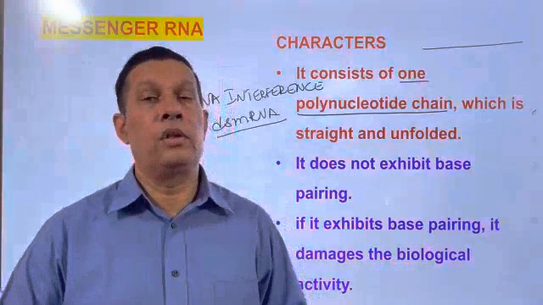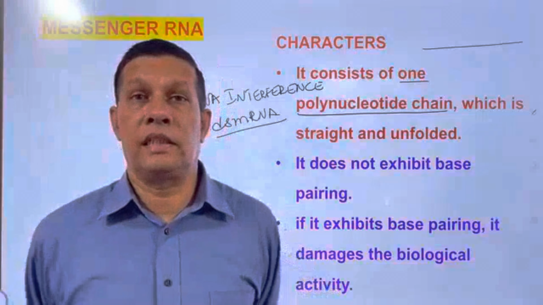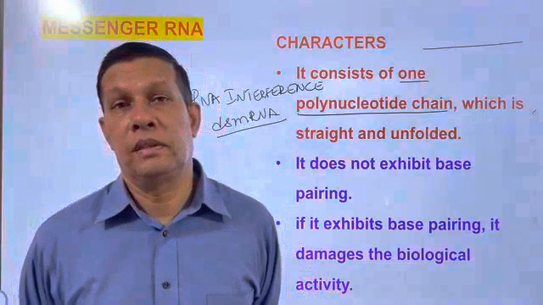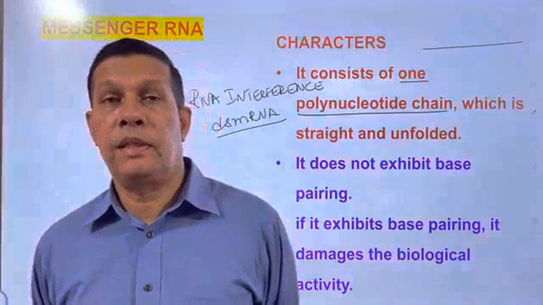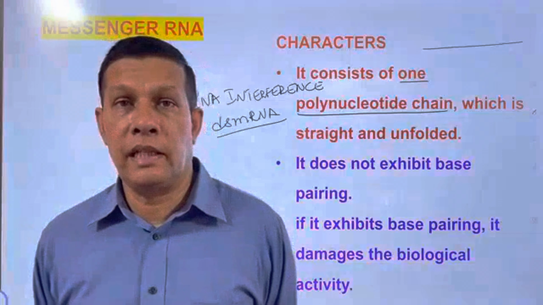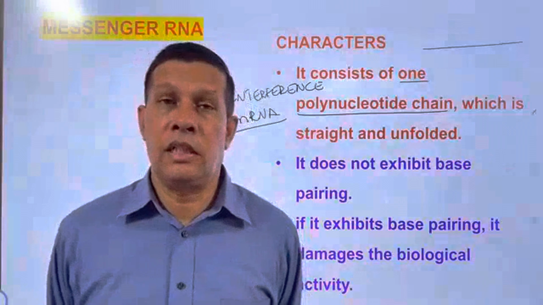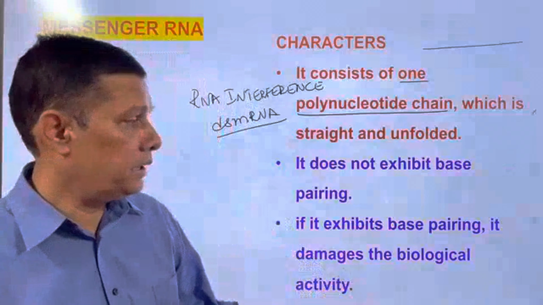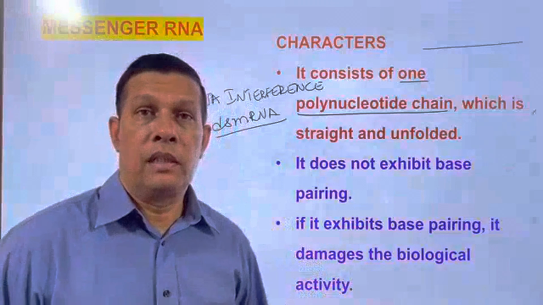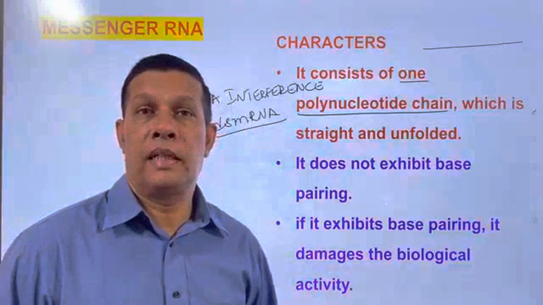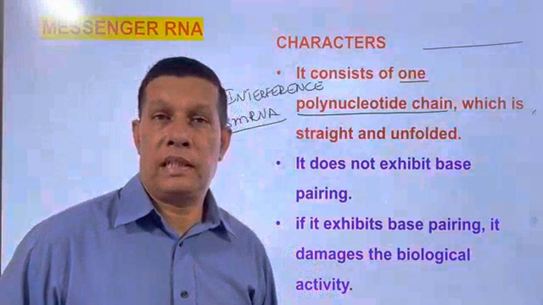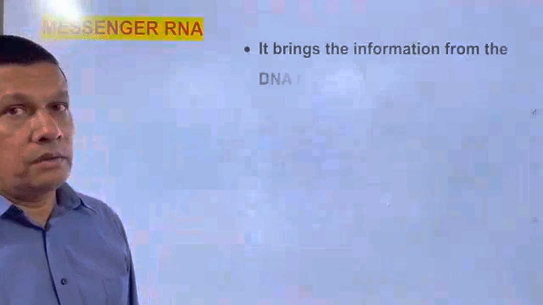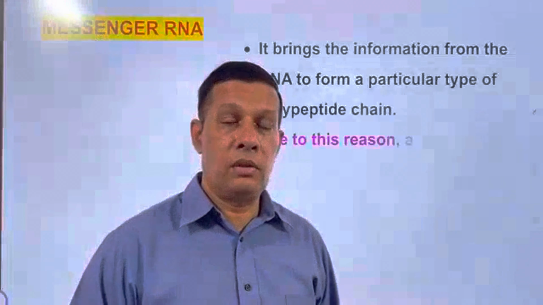Generally in mRNA, there is no base pairing because it is a single-stranded polynucleotide chain. But sometimes it forms a double strand and exhibits base pairing. If base pairing occurs, that leads to the damage or destruction of biological activity. Example: RNA interference in tobacco plant, a pest-resistant tobacco plant, to damage the nematode parasite Meloidogyne incognita.